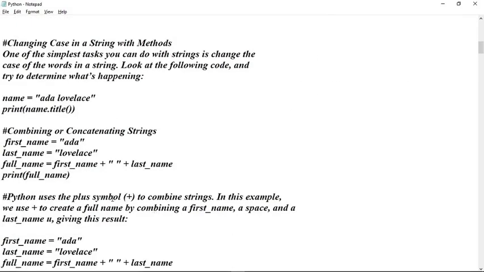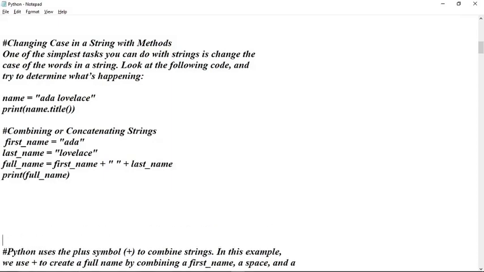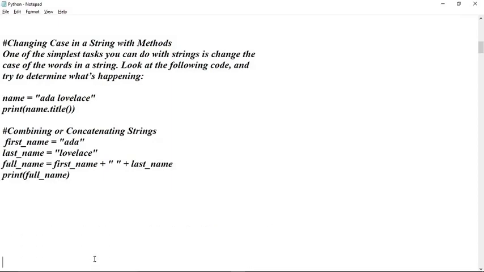So next we are going to see changing case in the string with methods. One of the simplest tasks you can do with a string is change the case of the words in it. Look at the following code and try to understand what is happening. So here, for name, we have written Ada Lovelace.